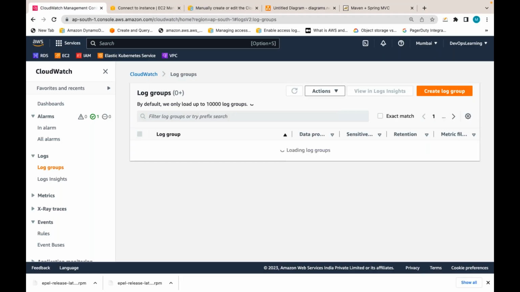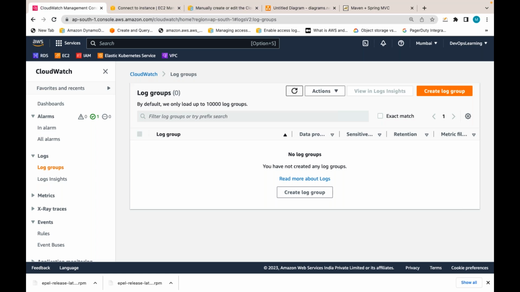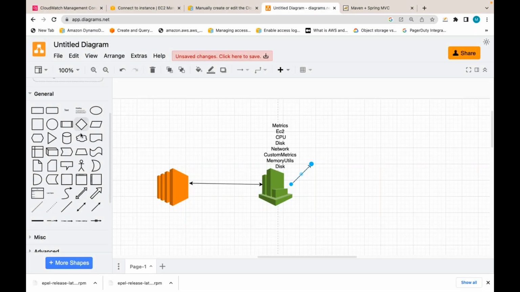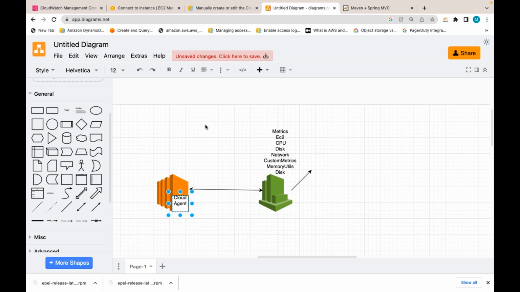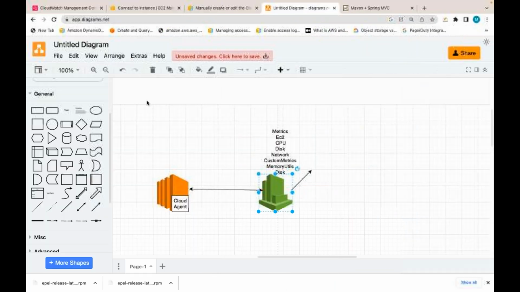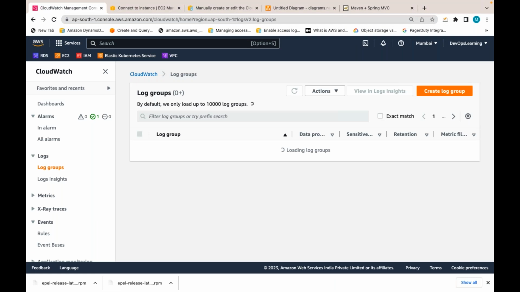Now here you can see those log groups. Let's wait for 2 minutes, because based on the interval, it is going to capture those logs and send these logs to CloudWatch. We installed the CloudWatch agent in this EC2, and we configured this agent to send some logs along with metrics. So this agent is sending the metrics, memory metrics, and the logs also to CloudWatch. Let's wait for that. Let me keep on refreshing here.